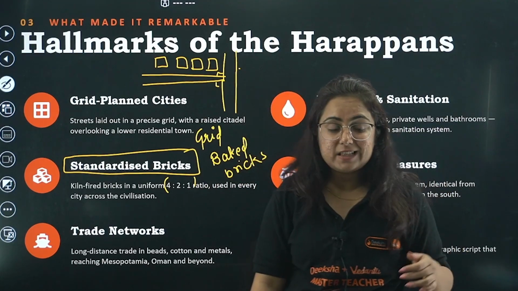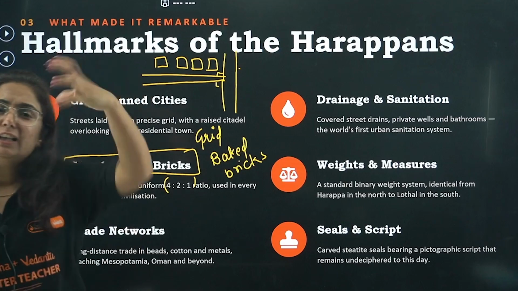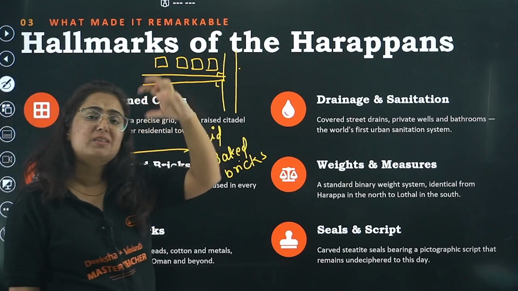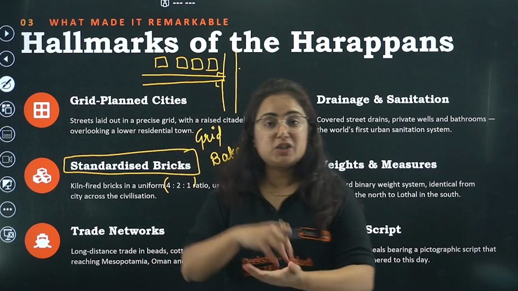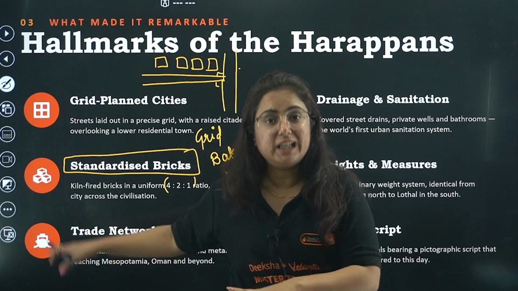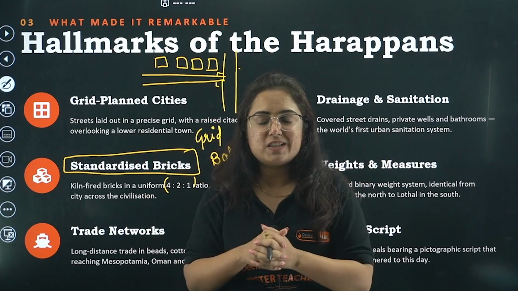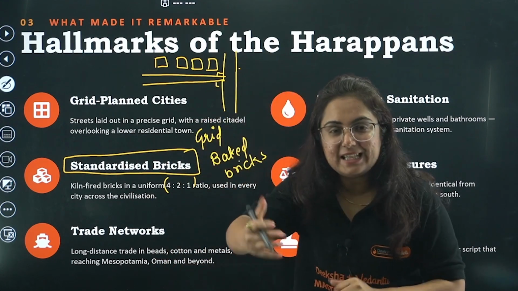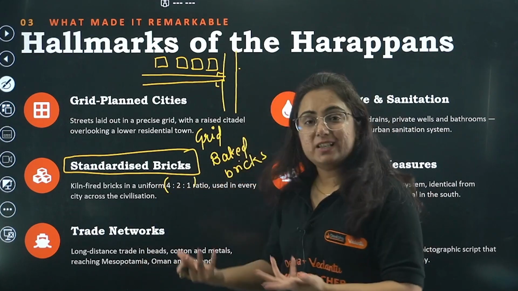Why was it crazy? Because when we have a standardized system, there might be someone ruling, someone who is making that system, but we have found no evidence. Like in Egypt, we found the pyramids. Like in Mesopotamia, we found the forts of the kings. But in Mohenjo-daro or in the Indus civilization, no such evidence is found. So what makes it crazy is, who was making the standardized system?